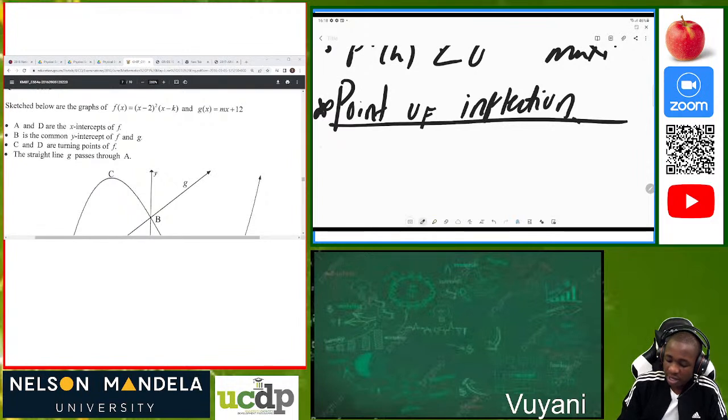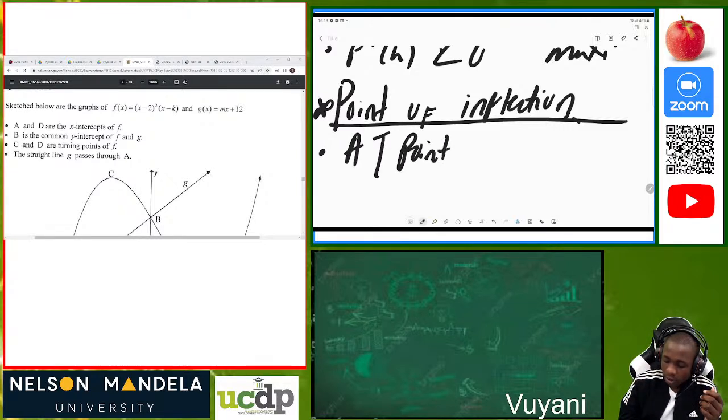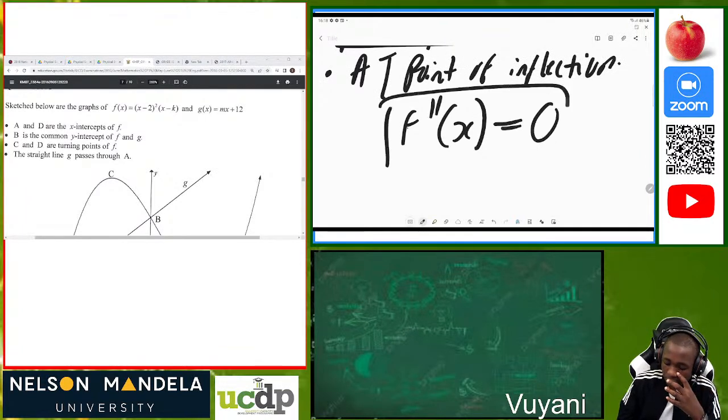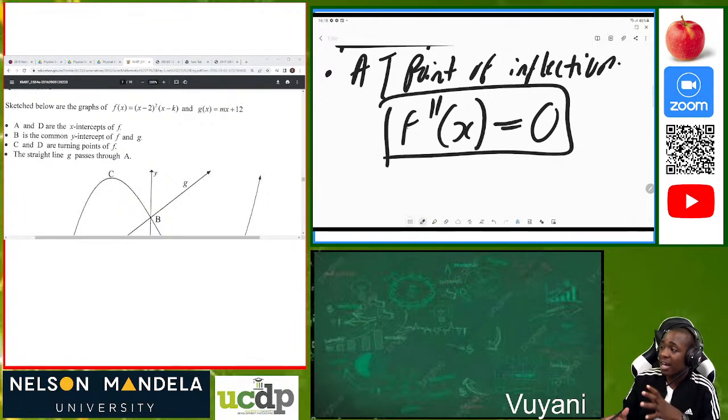You are only asked. So you write this English: when they say determine the point of inflection, what do you respond? You write that at point of inflection, so that you get a few marks. At point of inflection, f double prime of x is equal to 0. So in other words, you solve for the second derivative, then equate it to 0.